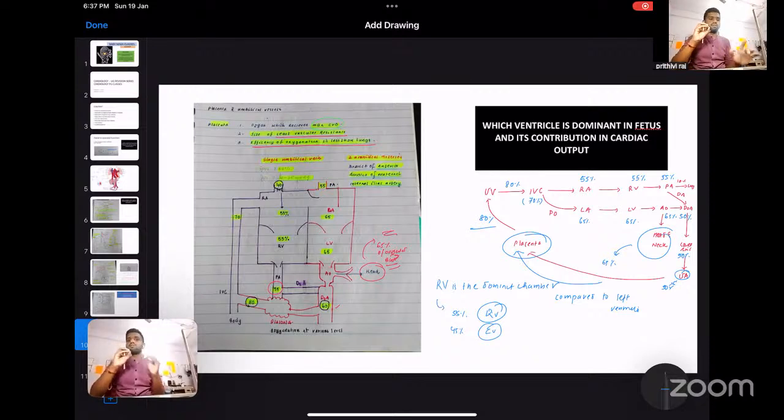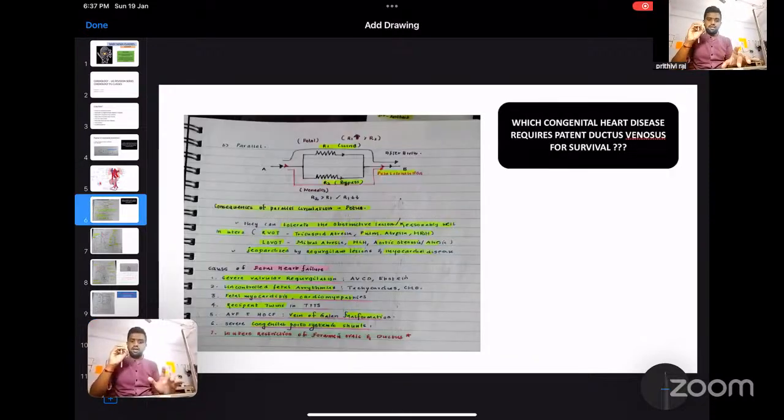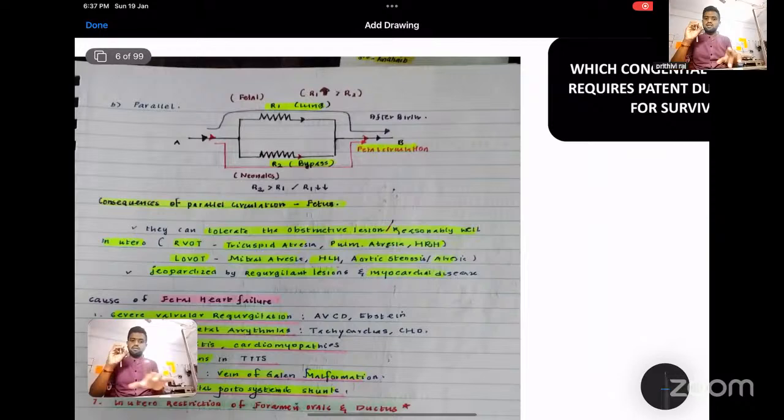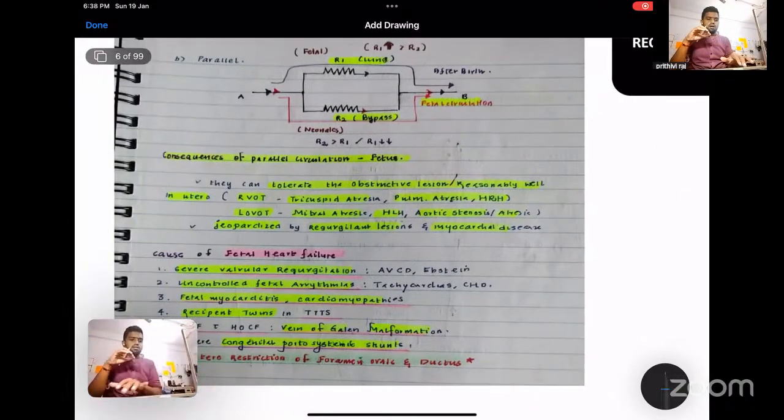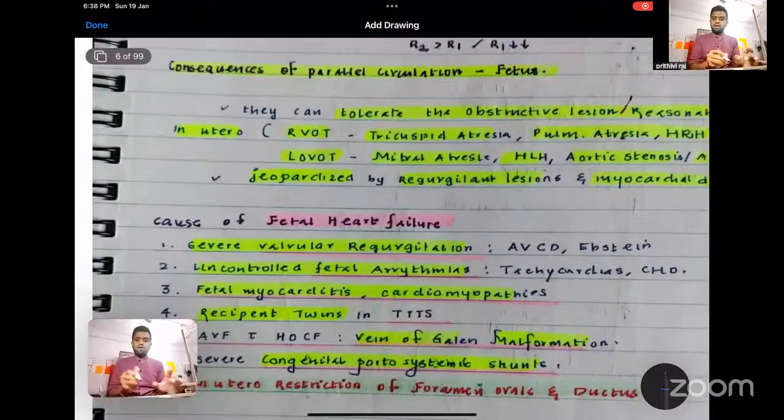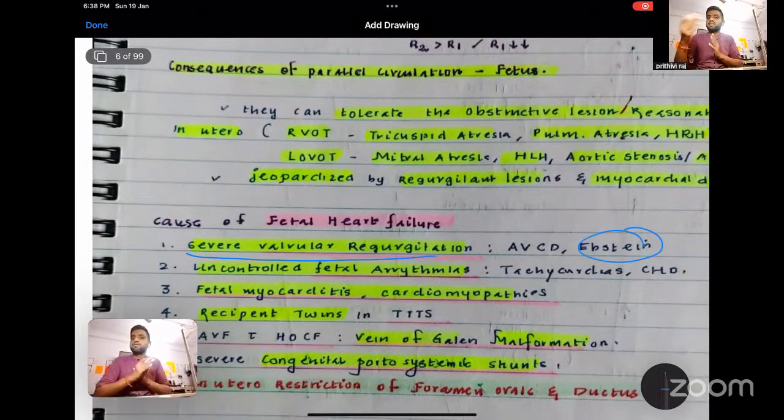So this is one of the important questions which I just bypassed. Which congenital heart disease? Sorry. So causes of fetal heart failure are all your regurgitation lesions and arrhythmic lesions. For example, severe valvular regurgitation, which I already said. One is Ebstein anomaly, which we'll be discussing in the classes. AVCD, that's atrioventricular canal defect, that is your endocardial cushion defect.